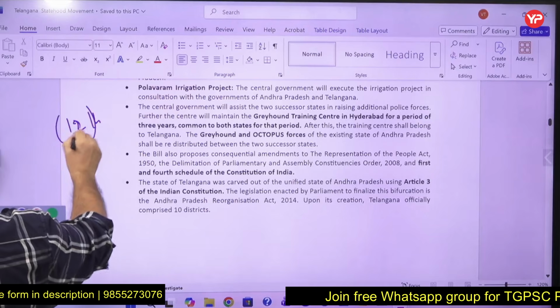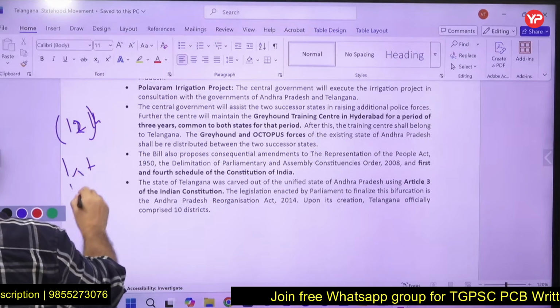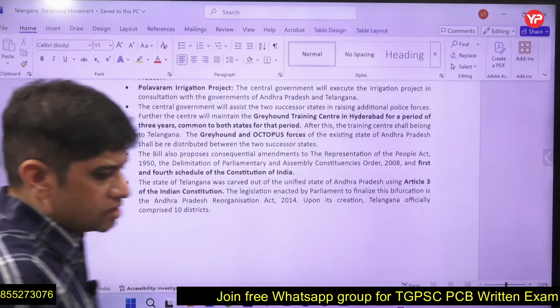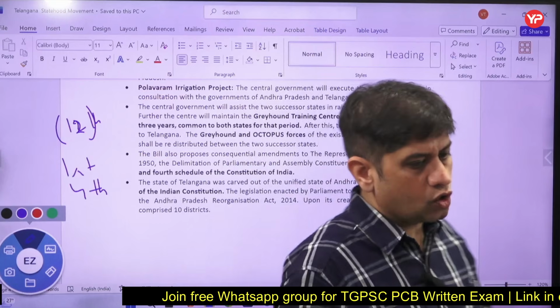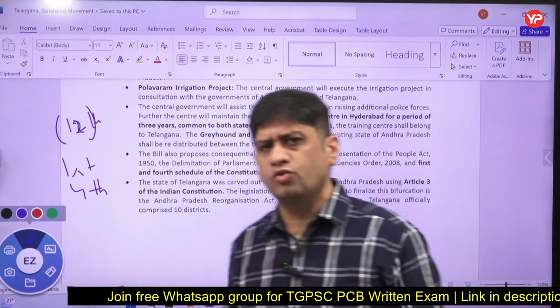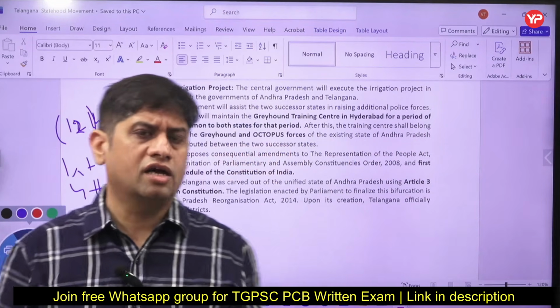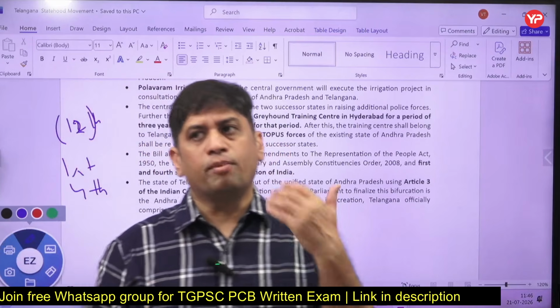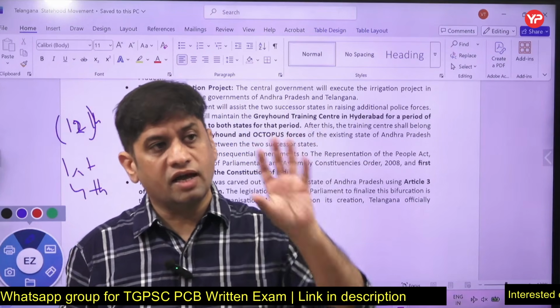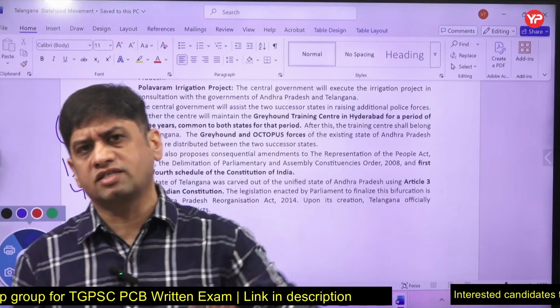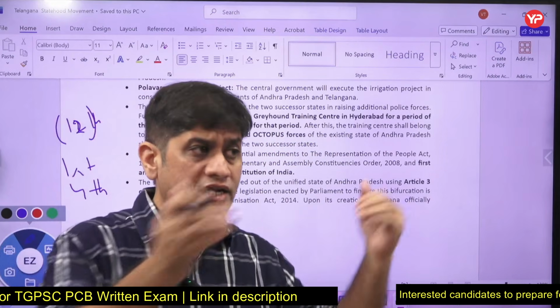So there are 12 schedules in the Indian Constitution. The first schedule and fourth schedule mention the states. The first schedule talks about the boundary of the state. Whenever a new state is created, as Telangana was created as a new state, boundaries are to be decided accordingly, and the name of the states and boundary of the states are to be mentioned in the Indian Constitution. So that is schedule number 1.